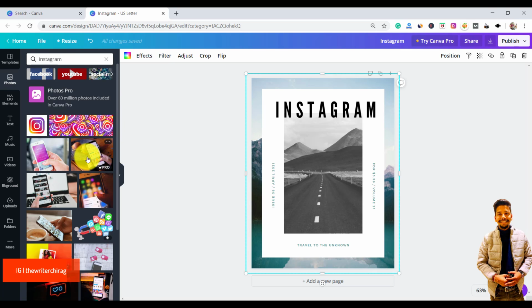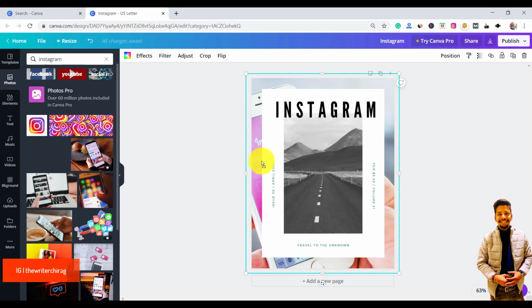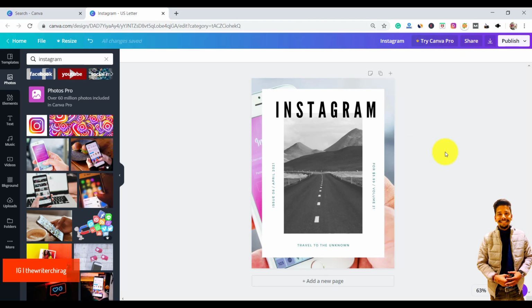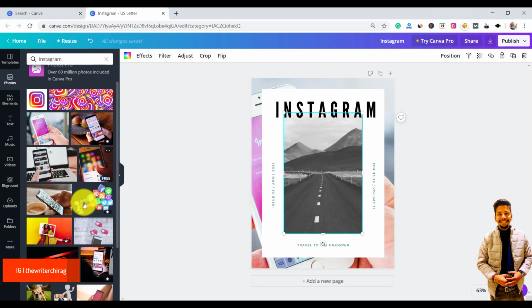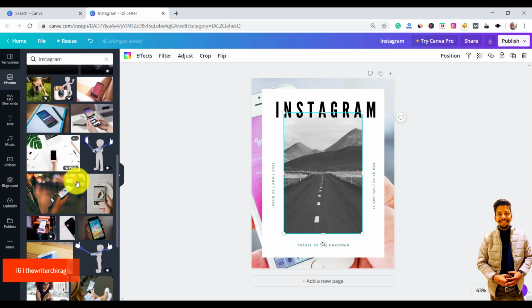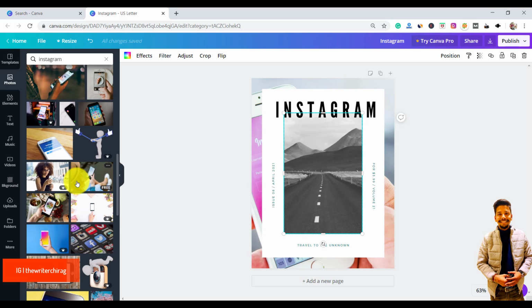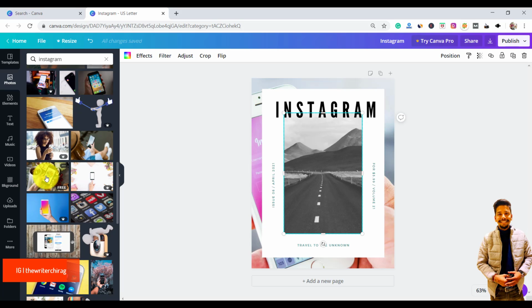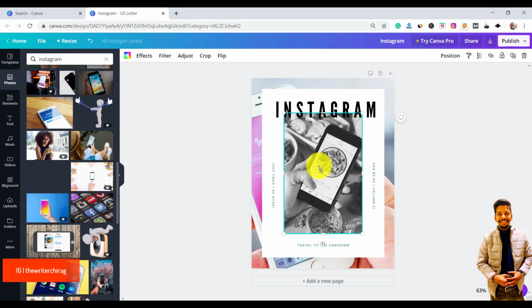Right, so here we have a photograph that we can use. Make sure it must be free, otherwise you have to pay for it, right? So you can see here we have changed the background image, and if you want to change this image, then you can also repeat the same thing. Just select any picture that you want to choose for your template. Here we can use this, right?